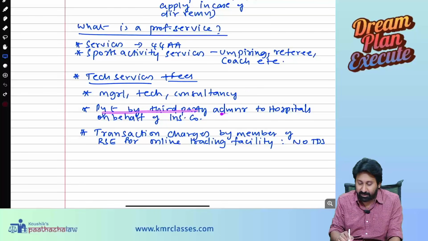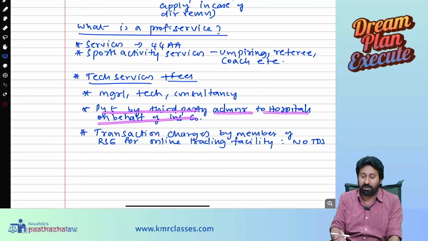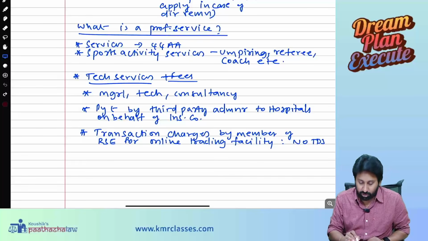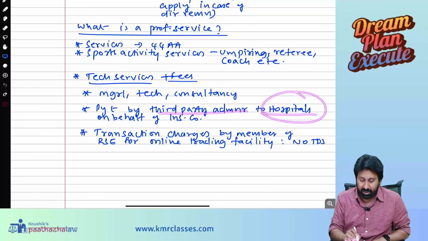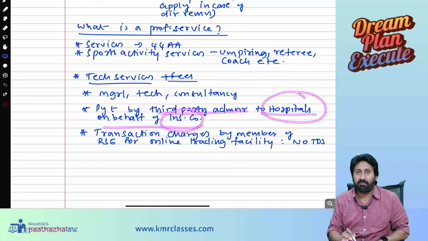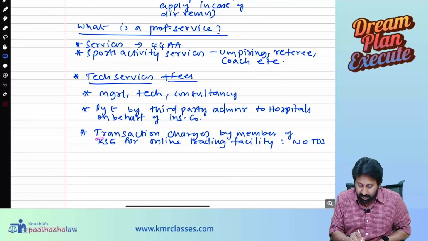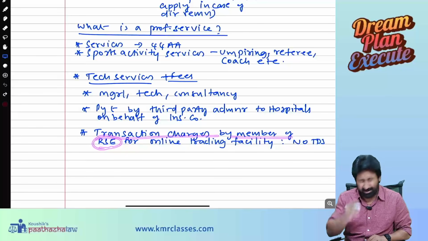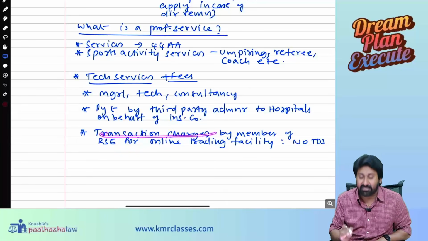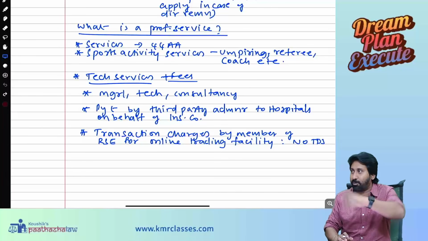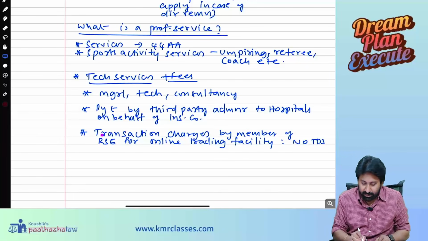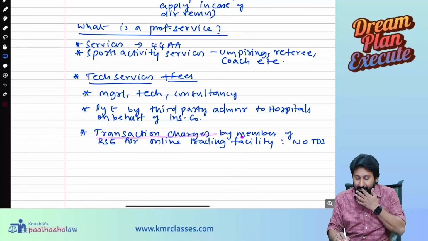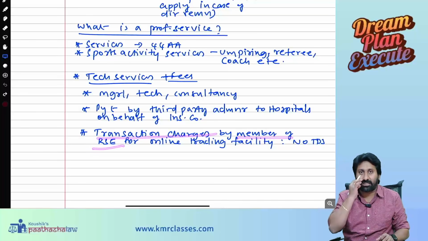Payment by third party administrator to hospitals on behalf of insurance company. So any other third party paying to hospitals on behalf of insurance company. Transportation charges by member of recognized stock exchange. Sorry, I'm very, very sorry. Transaction charges. By mistake I said transportation because of the previous one. So transaction charges by member of recognized stock exchange.